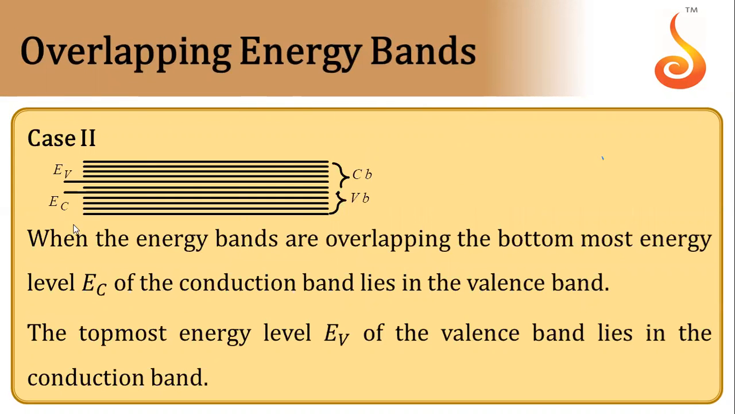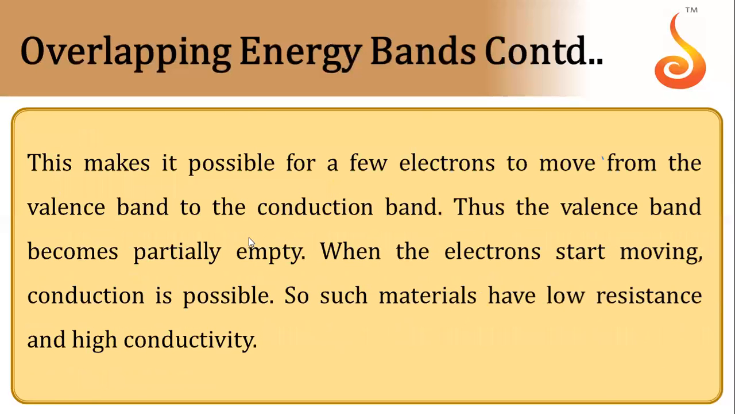Next is overlapping energy bands. So when the energy bands are overlapping, like valence band and conduction band, they are overlapping. So energy of conduction band will be higher. When the energy bands are overlapping, the bottommost energy level EC of conduction band lies in the valence band and the topmost energy level EV of valence band lies in the conduction band. So this makes it possible for few electrons to move from valence band to conduction band.